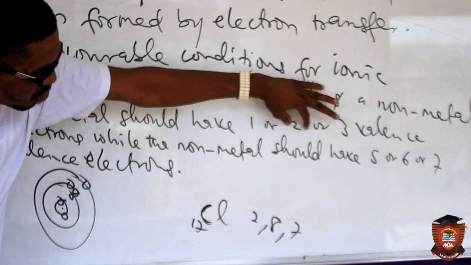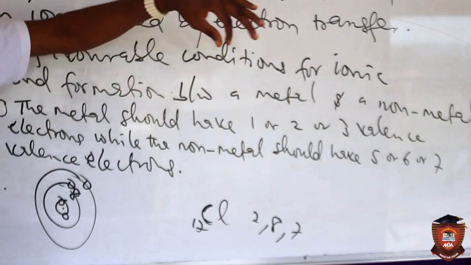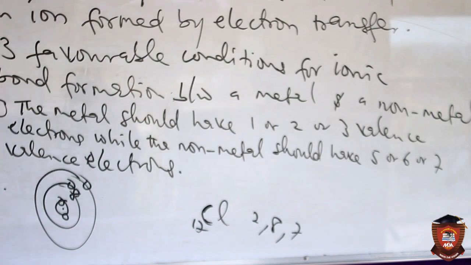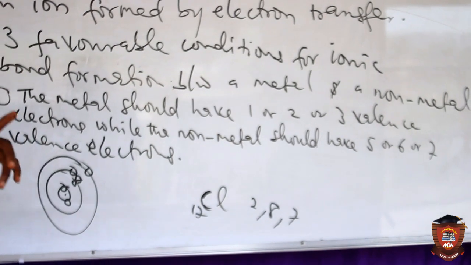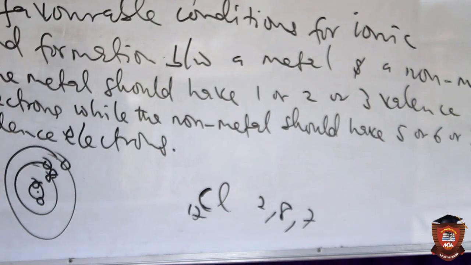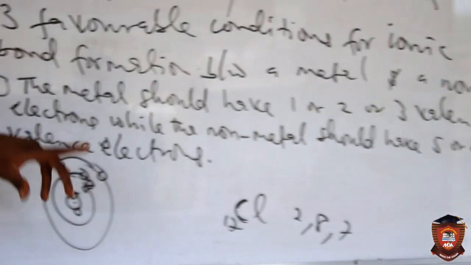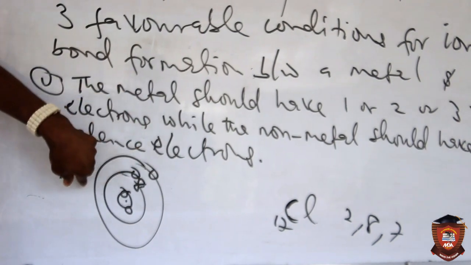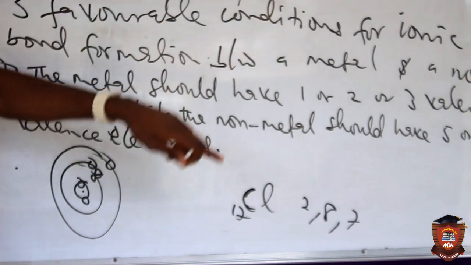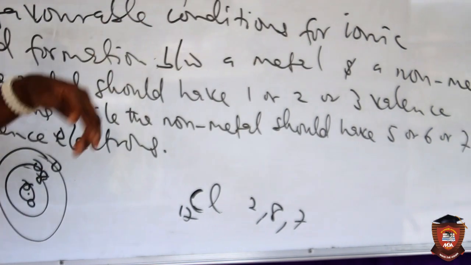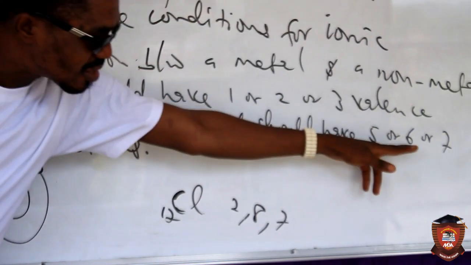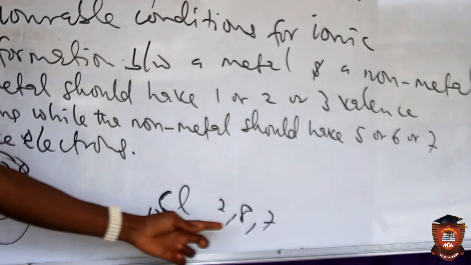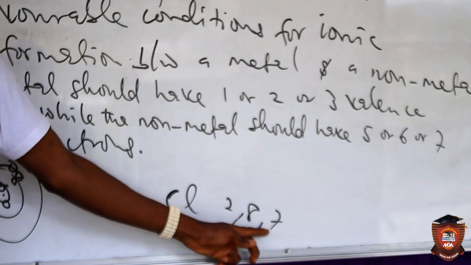Electrons that are 2 will be difficult to lose than an electron that is just singly present in the valence shell. So therefore, a metal that has 1 valence electron will lose it faster than a metal that has 2 valence electrons. And then a non-metal that has 7 valence electrons will easily accept that very one to attain octet state, which is electron octet.